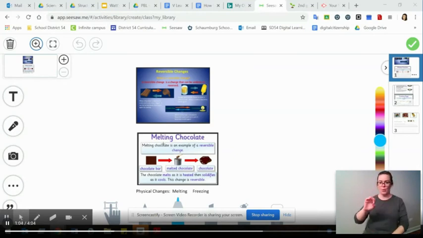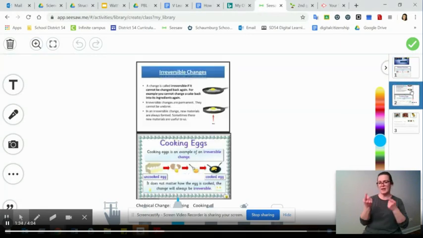So here's that example of mixing chocolate. Here's the chocolate bar, you melt it, it turns into liquid chocolate. The chocolate melts as it is heated, and then it solidifies or becomes a solid as it cools. This change is reversible. Reversible changes are also called physical changes, and this happens when you're melting or freezing. So now let's talk about irreversible changes or non-reversible changes.